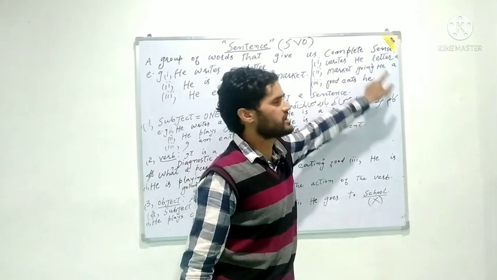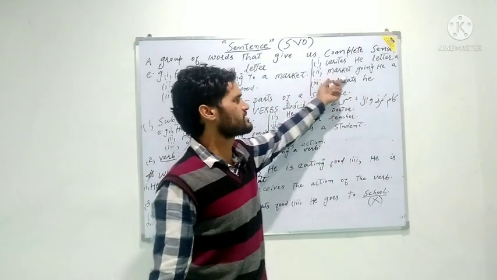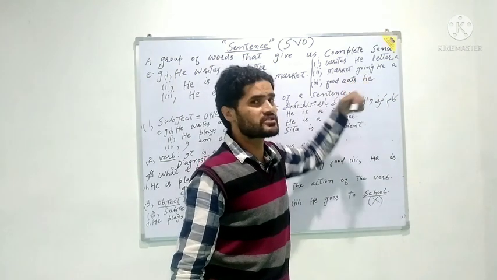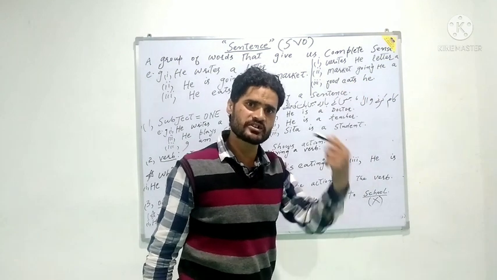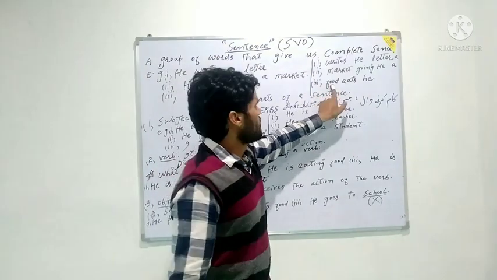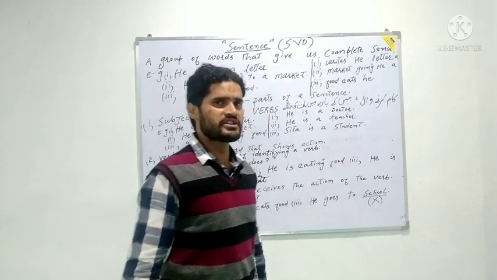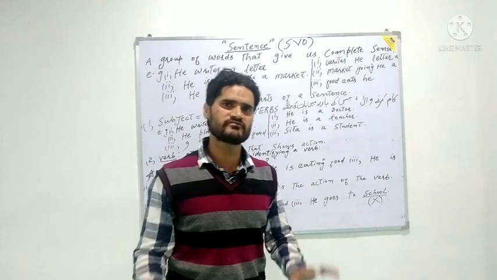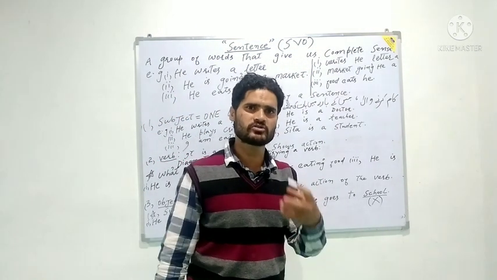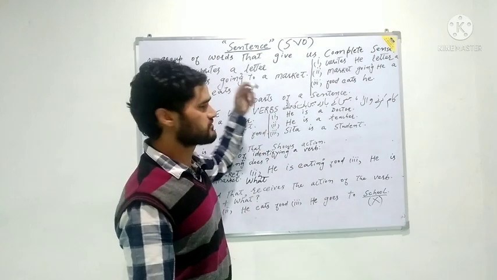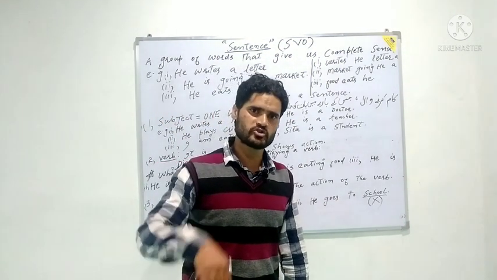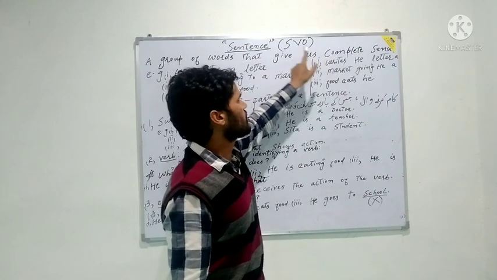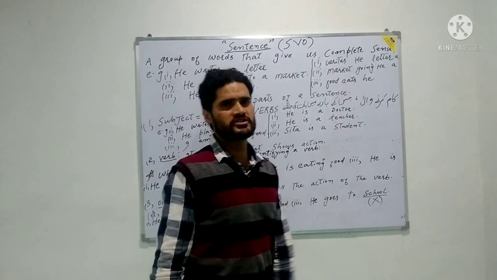"Market going he a." Nobody says such types of sentences. Nobody says a sentence in that manner. That is why it doesn't give us a specific and understandable meaning. "Food eats he." It is not a sentence because it does not conform to the principle of SVO. So a group of words which gives us a complete meaning, and we are able to understand what those words mean, is a sentence. Otherwise, if any sentence is outside the principle of SVO, it is not a sentence.